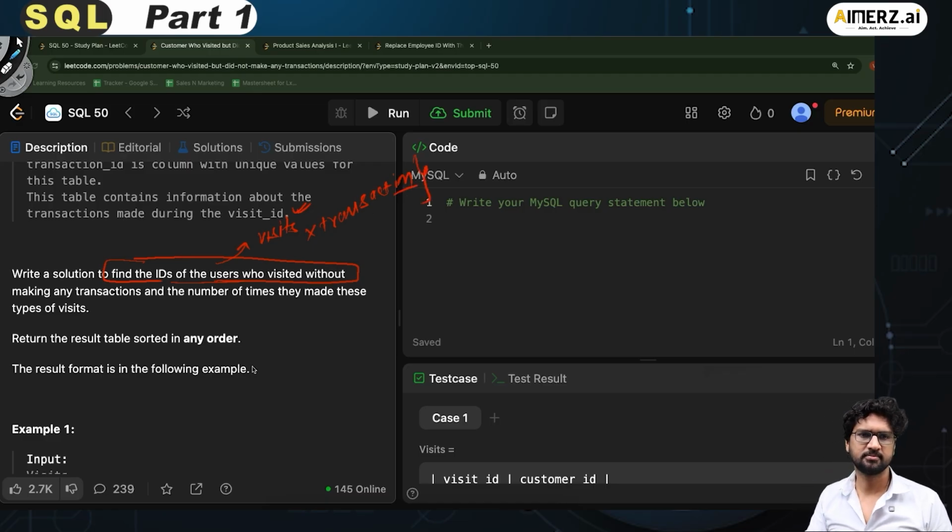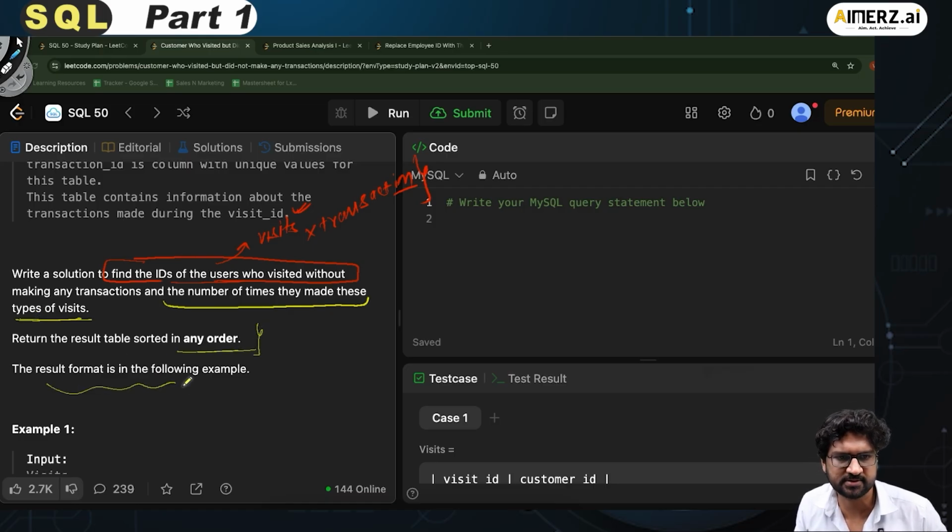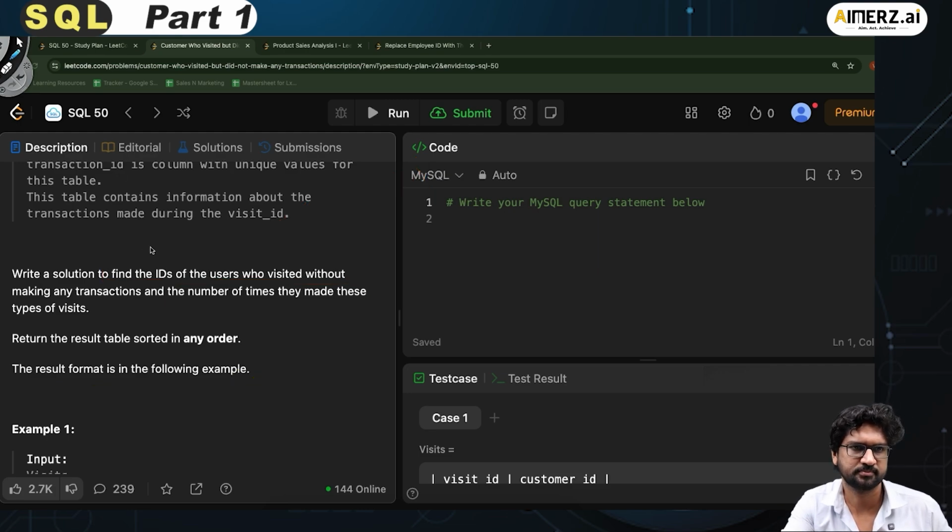Once that is done, I also have to do some kind of aggregation. I have to say the number of times they made these types of visits. Return the result table sorted in any order. The result format is in the following example. Fair enough. Good, interesting question.